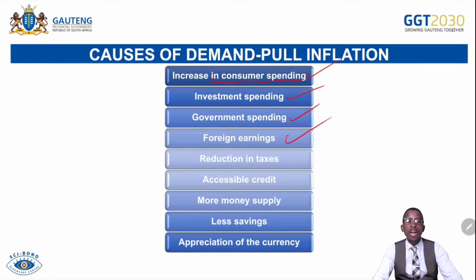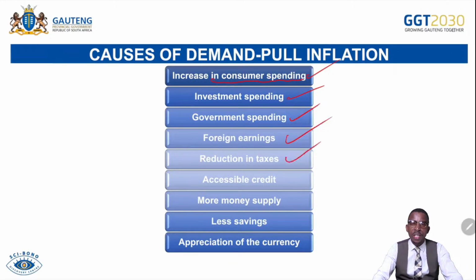Foreign earnings. If we have more earnings on our investments coming from abroad, more earnings on exported goods and services, there will be more national income in South Africa, which can lead to more money flow. As there is more money flow, there will be more demand for goods and services and more economic opportunities.